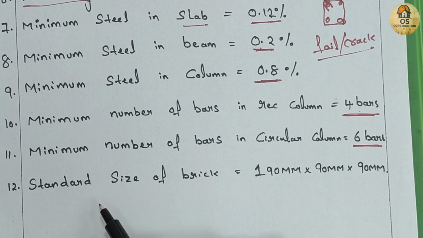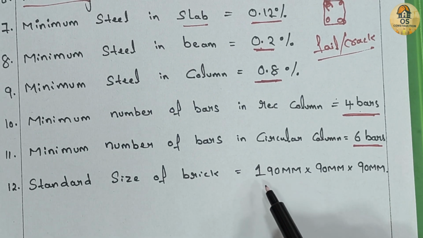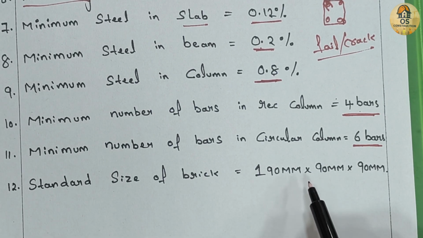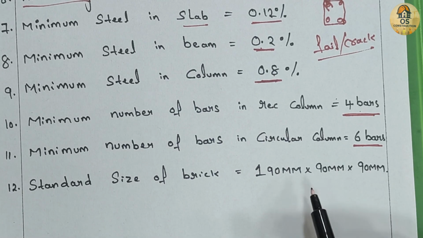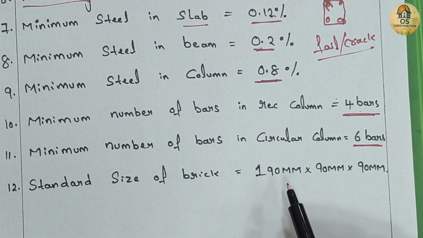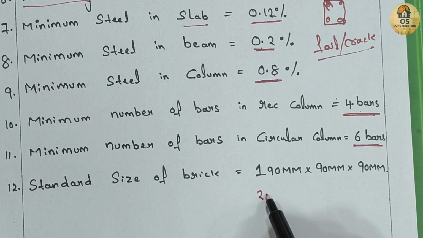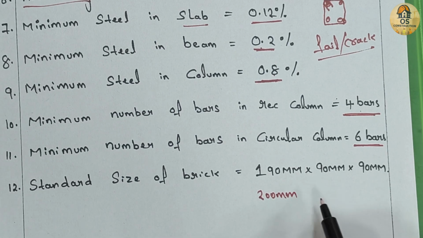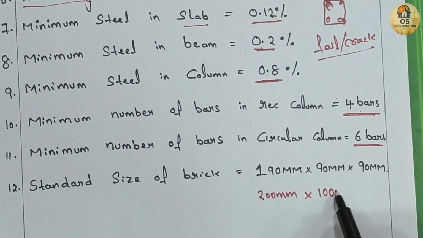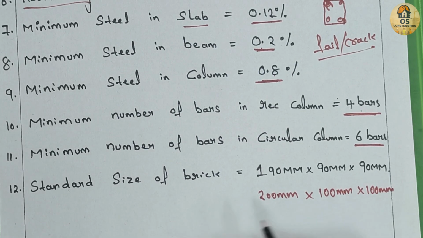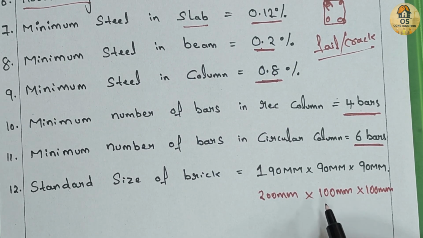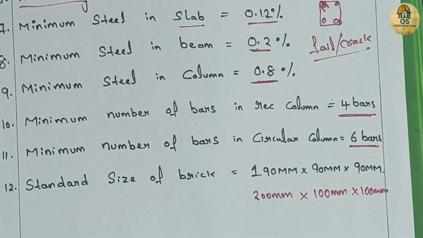12th and last is standard size of bricks, which is 190 mm into 90 mm into 90 mm. This is the modular brick size. When we add 10 mm mortar on all sides, the size becomes 200 mm into 100 mm into 100 mm, which makes it easy for wall calculation and neat finish.